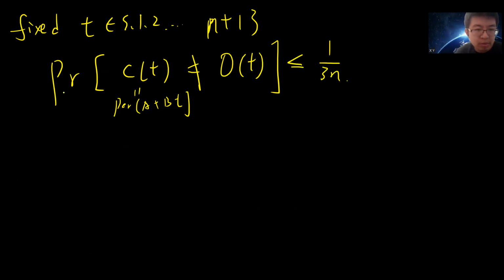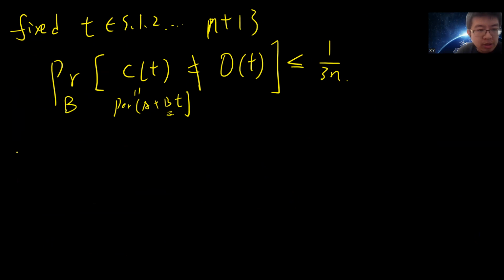This probability means that for any fixed T, I choose B uniform random. For example, I fix T to be 1, and then I just do this.